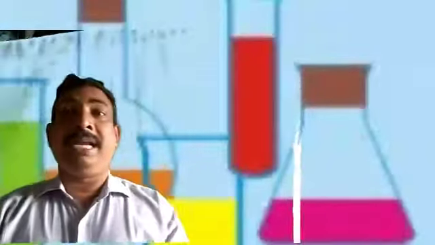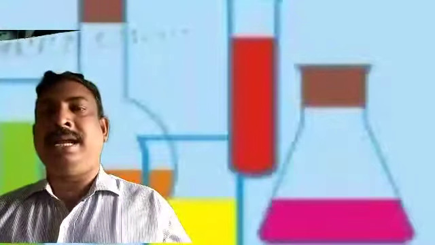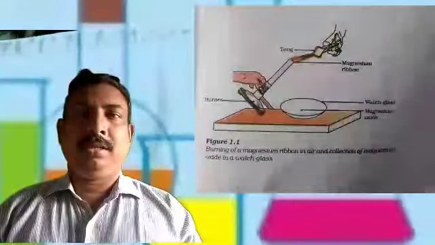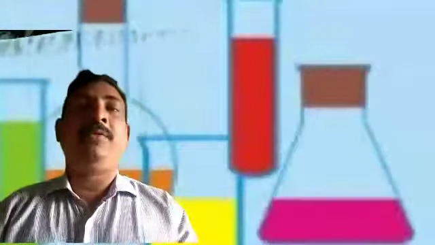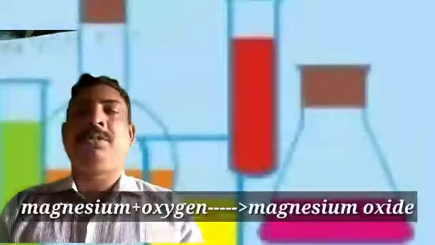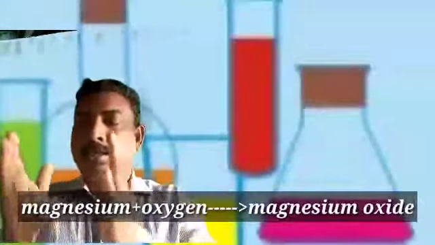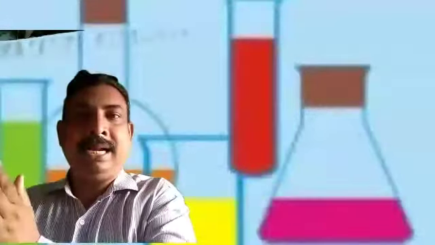What I have explained now, how magnesium oxide is formed when magnesium ribbon is burnt and reacts with oxygen, is a completely descriptive explanation. But if we explain a chemical reaction in a shorter form, it is so easy to understand. First, the word form, which is rather simple. Magnesium plus oxygen gives rise to magnesium oxide. Here I keep the arrow in the middle. The left-hand side of the arrow are the reactants which participate in the chemical reaction, and the right-hand side is the product.